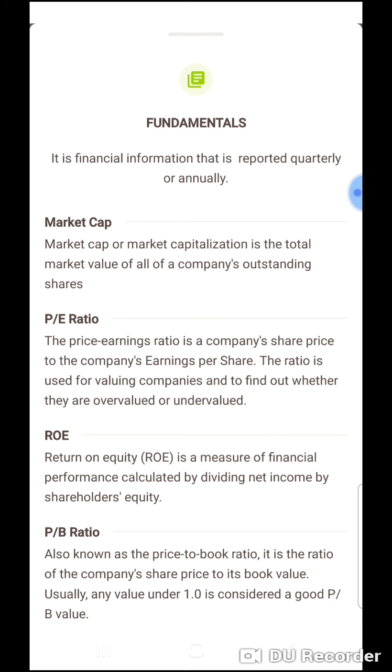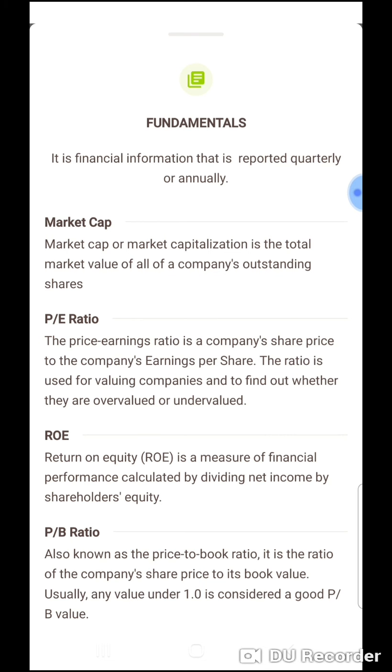Second is the PE ratio. The PE ratio represents the company's earning per share. This ratio is used for calculating the value of companies and to find out whether they are overvalued or undervalued. It means the value of a share is governed by the PE ratio. It means for per share earning, how many rupees the investor has to pay. Ideally, the PE ratio must be less than 15.